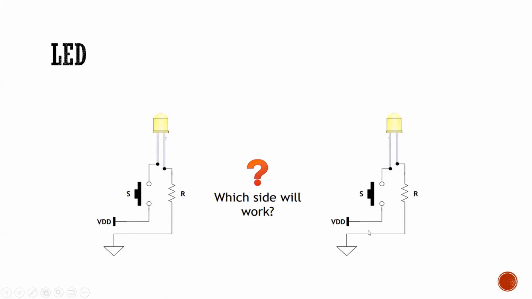In part B, the positive terminal is connected to the switch VDD and the negative terminal is connected to the ground. When the switch is pressed, VDD will flow into the positive terminal and it will work as forward bias and the LED will turn on. So part B will work.